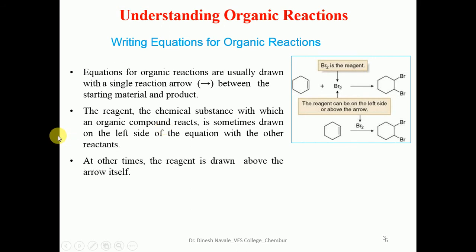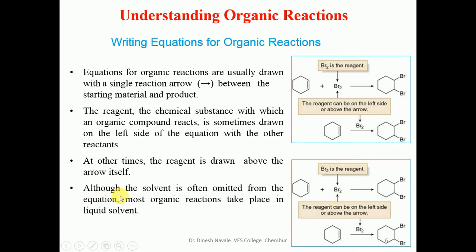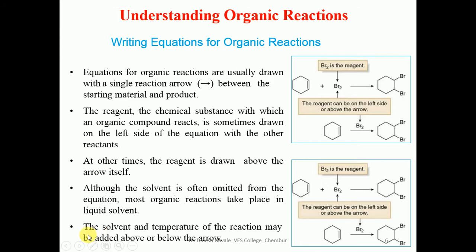At other times the reagent is drawn above the arrow itself. They can also be drawn above the arrow. Although the solvent is often omitted from the equation, most organic reactions take place in a liquid solvent. Whenever we represent an organic reaction, we normally write down the reactant, reagent and the product. In many organic reactions, solvents are omitted in the representation. The solvent and temperature of the reaction may be added above the arrow or below the arrow.